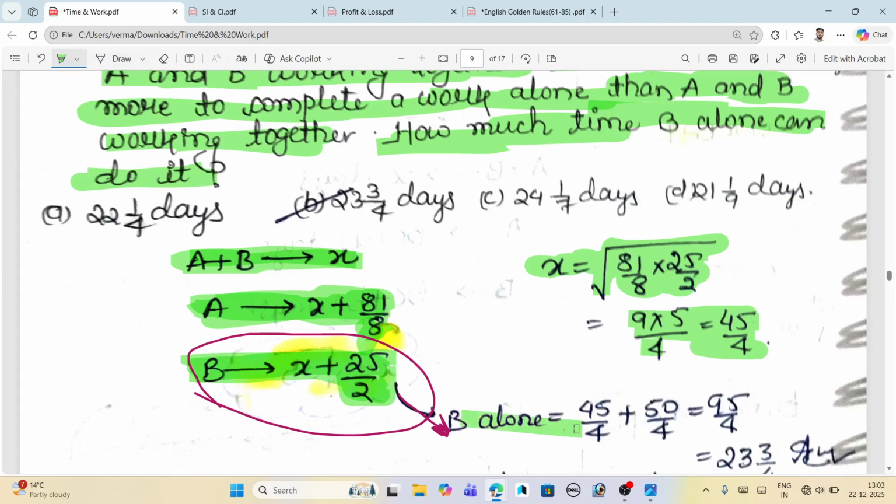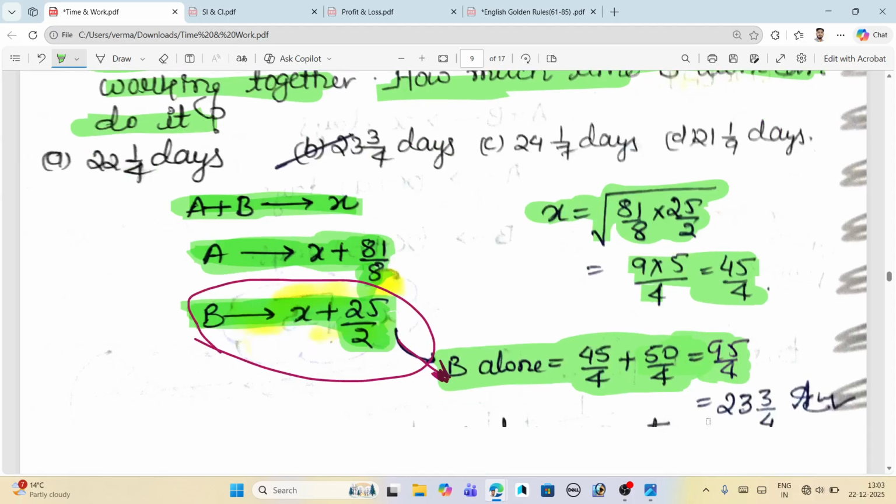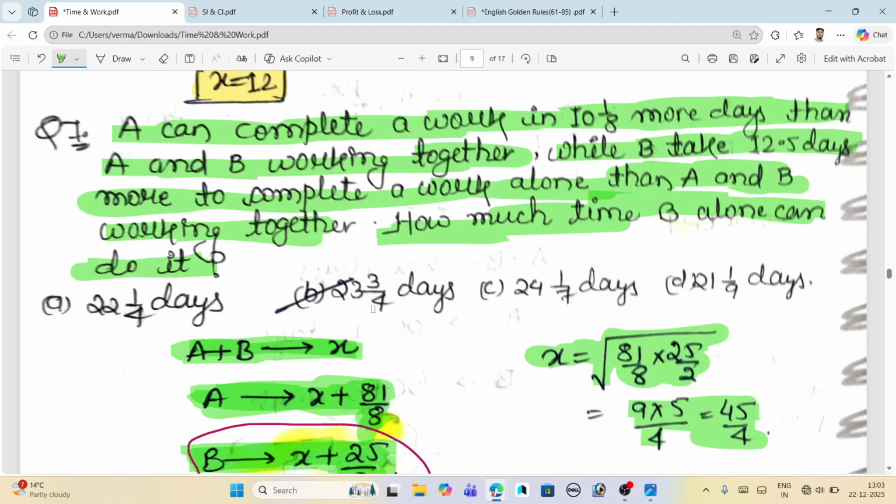Okay, so B alone can do the work in 45 by 4 plus 25 by 2. Why do we write 50 by 4 here? You can also write it as 25 by 2 by dividing it. I have written it here only for ease, just by multiplying by 2, there's nothing difficult in this. Okay, so the LCM gives 95 by 4, and we will get 23 whole 3 by 4 as the total number of days taken by B to complete the work.